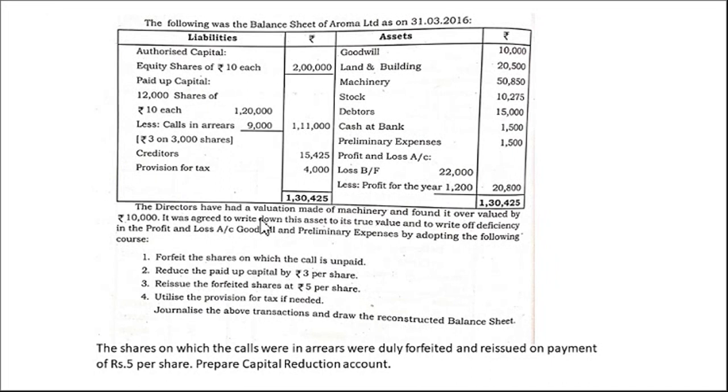The directors have made a valuation. Here they found that the machinery was overvalued by 10,000. What is the machinery value? 50,850. Actually the value is overvalued by 10,000. That means the real value is 10,000 less, so 40,850 is the real value. That we have to write in the balance sheet. But here they are showing 50,850. So whatever overvaluation is there, that we have to write it off.